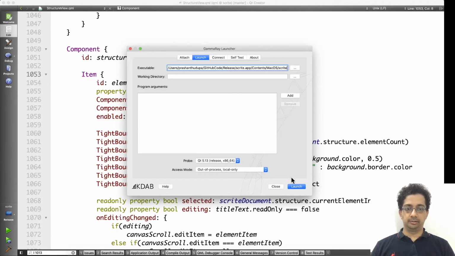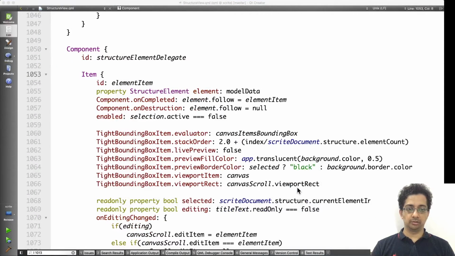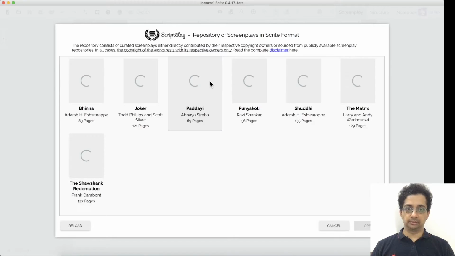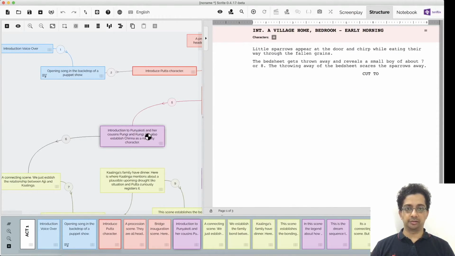I have GammaRay here. I'm going to launch Scrite using GammaRay. Click on this launch button. Let me load a screenplay. And notice that there are a lot of these scenes that are plotted on the structure tab here.